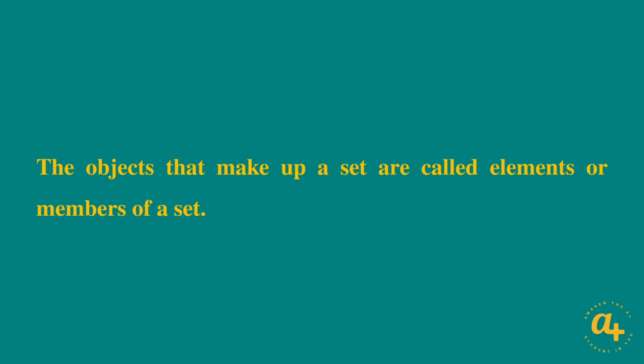We can now talk about the objects of a set. The objects that make up a set are called elements or members of a set. The same way you are a member of your family is the same way an object can be a member of a particular set. In order for you to belong to your family, there is some relation between you and your family members. In the same way, in order for an object to belong to a set, that object has to have some relation with the other members of the set.